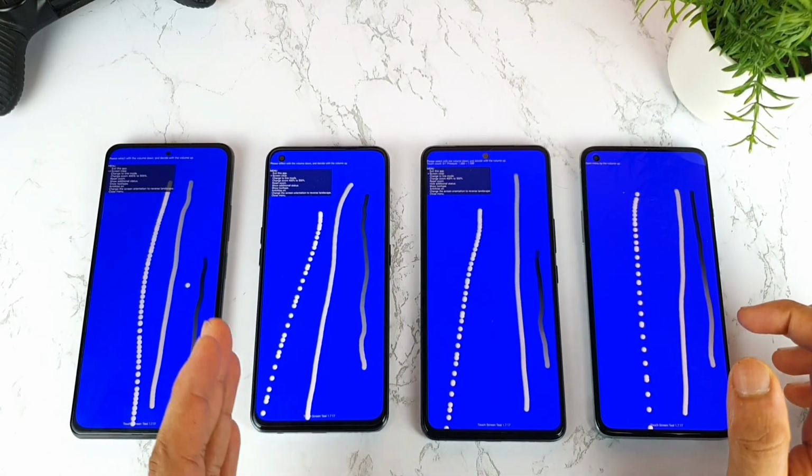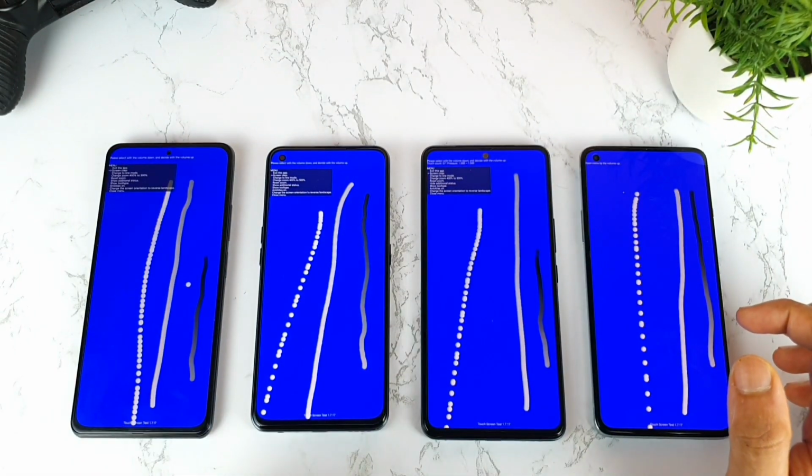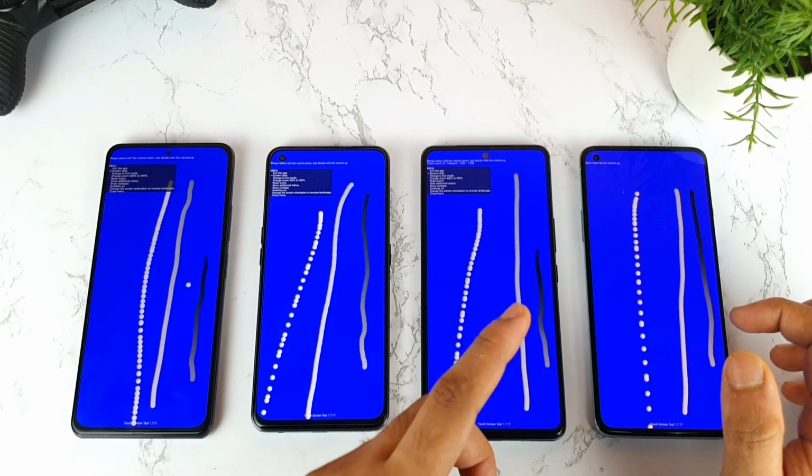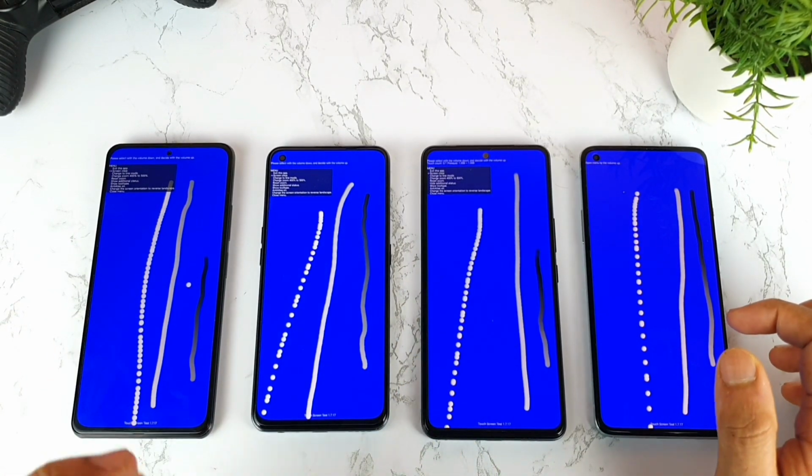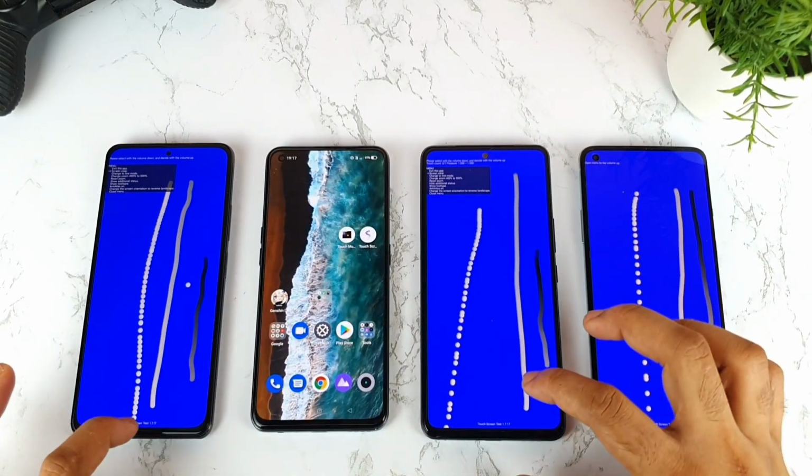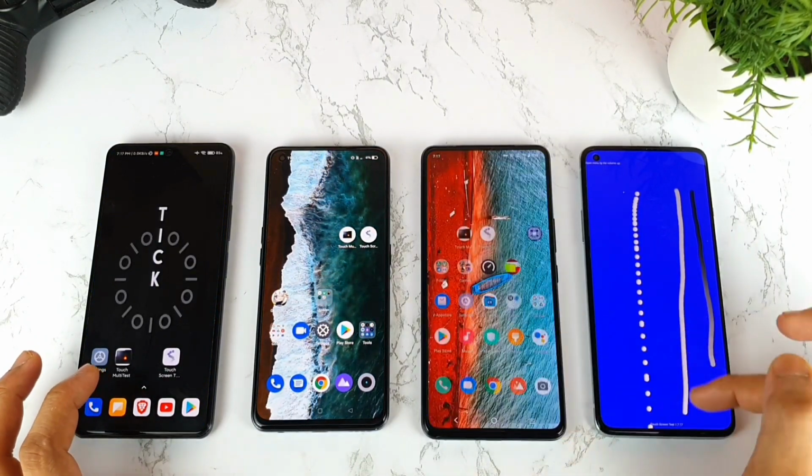Maybe I'll try to compare with the other Realme smartphones which I have, to see what their problem actually is, because I did not test this kind of test before. I'll try to test in the Realme X1 Pro, Realme X2 Pro as well, doing this kind of testing. Definitely I'll do that test very soon. So this is a quick comparison friends between all of these smartphones.